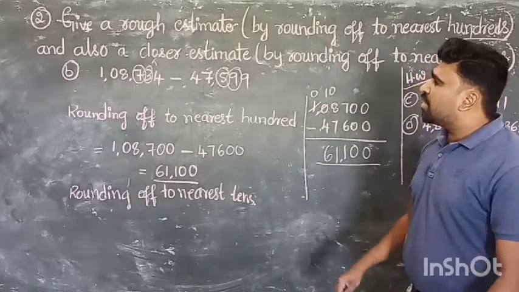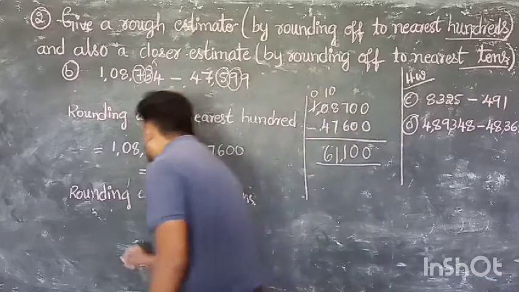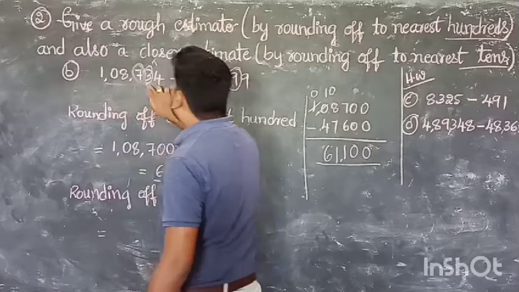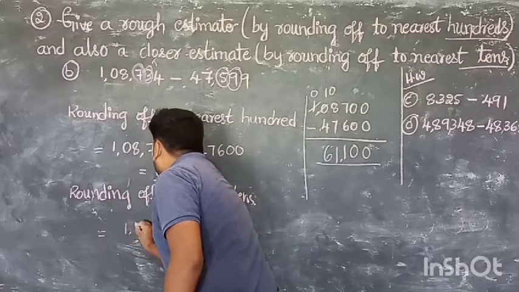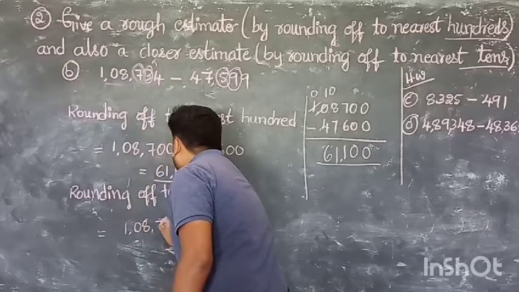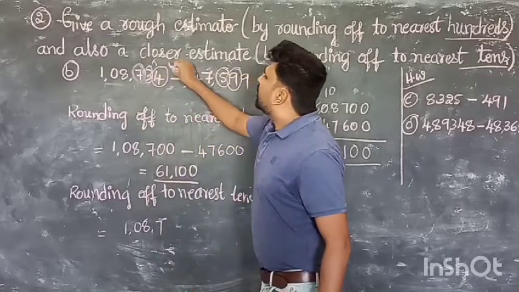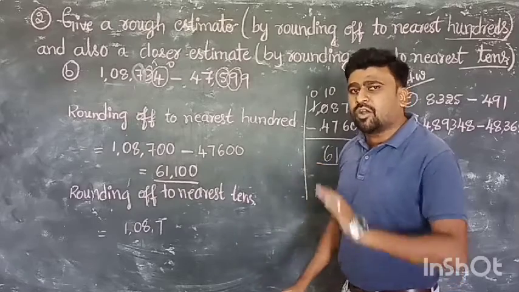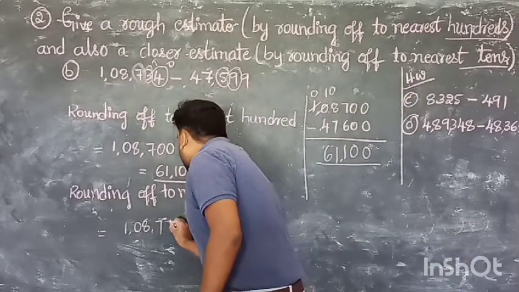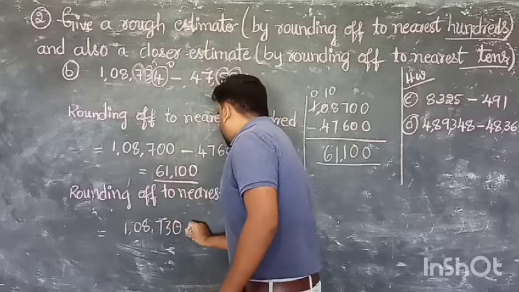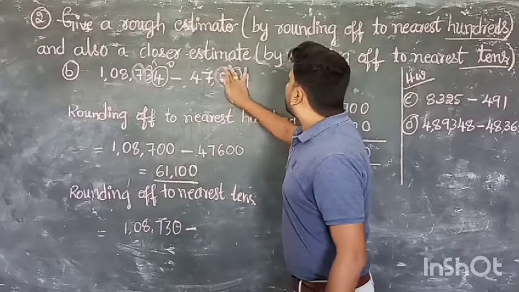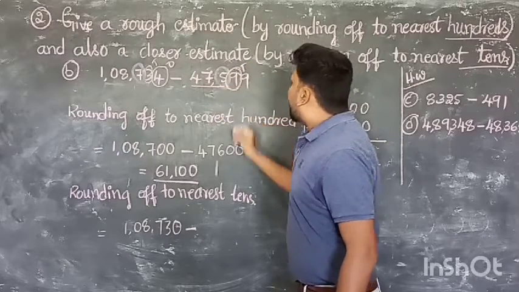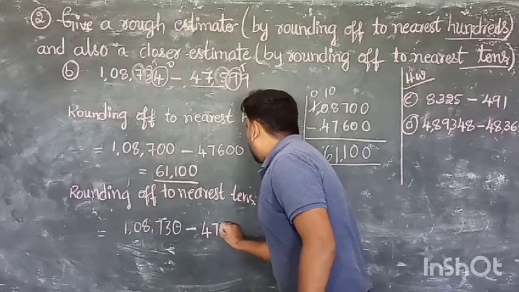Now we are going to round off to nearest 10. Clear? Nearest 10. See here. That means 4 digits we have to take down neatly. 1, 0, 8, another one is 7. Clear? Now we see the ones place. Ones place digit is 4. That means below 5. 3 becomes 3. That is 30. Minus. Again, this one. This is the 10 place. Clear? Again 3 digits 4, 7, 5.